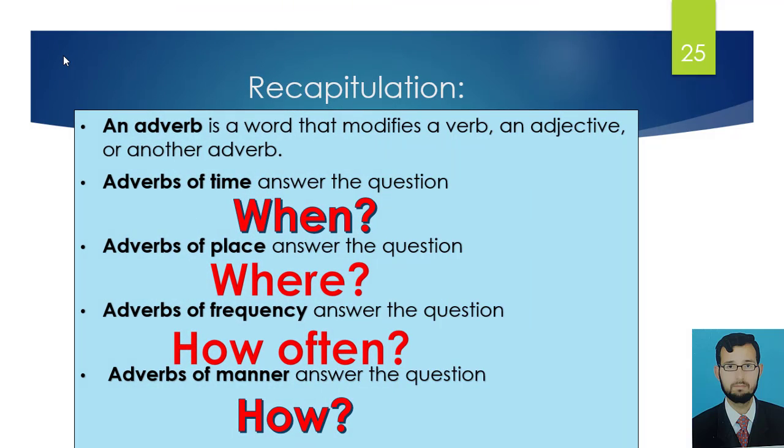Now it is time to sum up our learning of the adverb and its kinds. An adverb is a word that modifies a verb, an adjective, or another adverb. Adverbs of time answer the question when. Adverbs of place answer the question where. Adverbs of frequency answer the question how often. Adverbs of manner answer the question how.